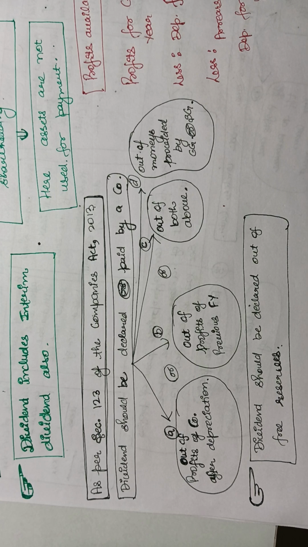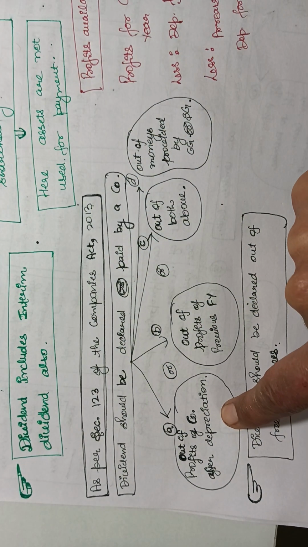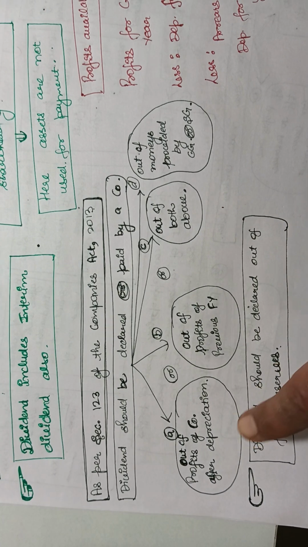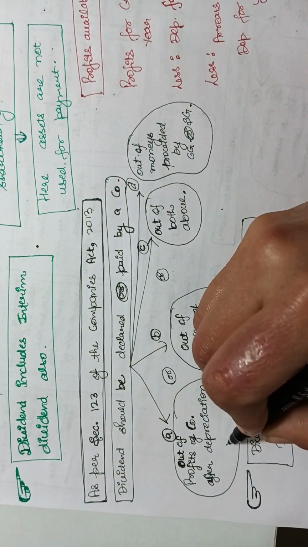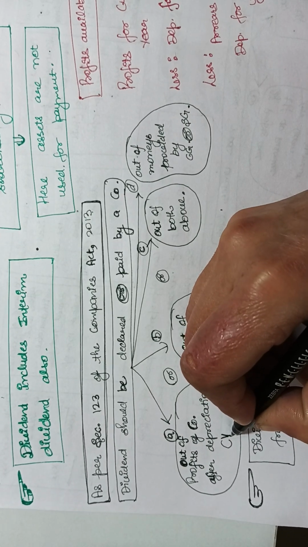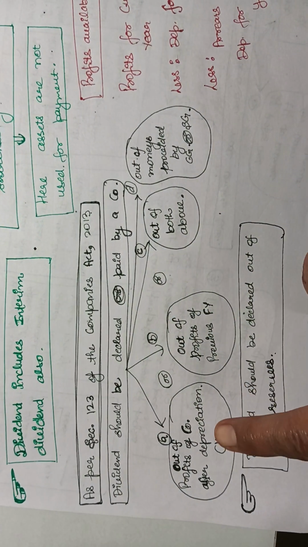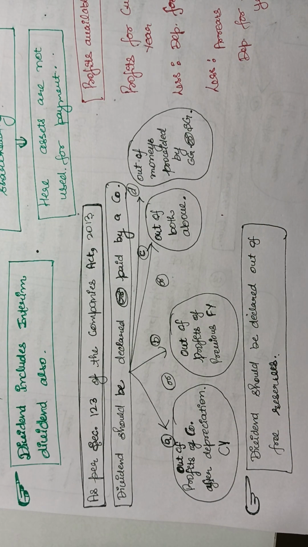Dividend should be declared or paid by a company out of the profit of the company after depreciation. For the current year, you can declare the dividend out of the current year profit but after providing the depreciation.